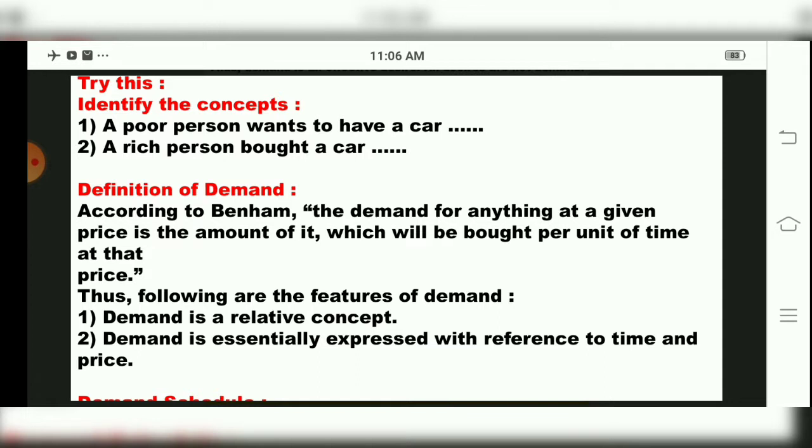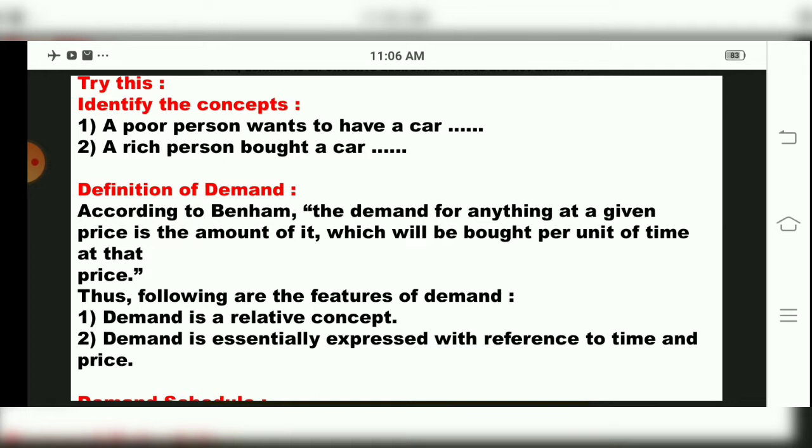Professor Benham has told that the demand for anything at a given price is the amount of it which will be bought per unit of time at that price. So the features of demand are that demand is a relative concept, and demand is essentially expressed with reference to time and price. Now see children, the definition of demand, as we have studied: demand is equal to desire plus ability to pay plus willingness. So this is called demand.